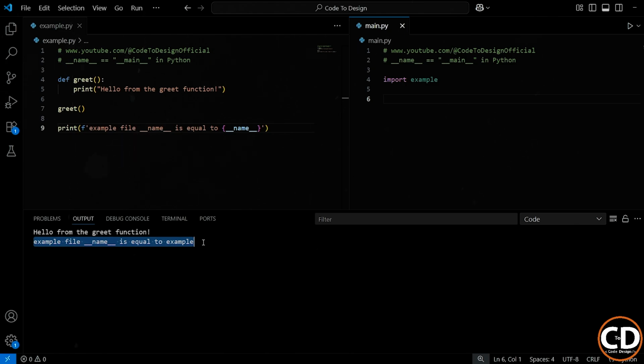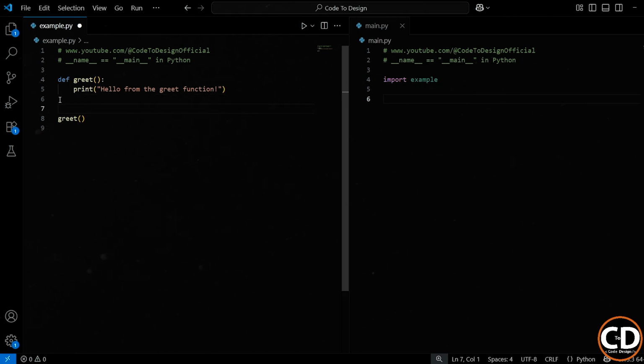So the statement __name__ == "__main__" is simply checking, is this file being run directly? If yes, then the block of code under that line will run. And if not, if it's being imported, then that code block will be skipped. So let's rewrite the greet function inside our example file. Now we will call our greet function inside this if statement.